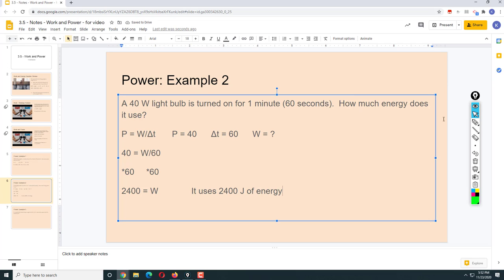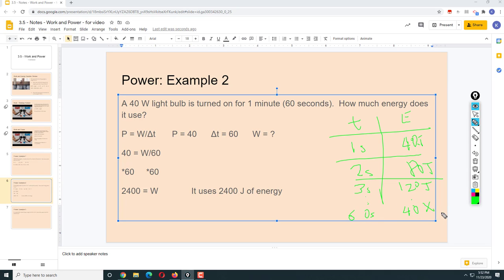Another way of thinking about it is if we look at how much energy is used per second, or given this much time, how much energy does it use? After 1 second, it uses 40 joules because that's 40 watts. After 2 seconds, that's 80 joules. After 3 seconds, that's 120 joules. So after 60 seconds, that has to be 40 times 60 joules, which is 2400.